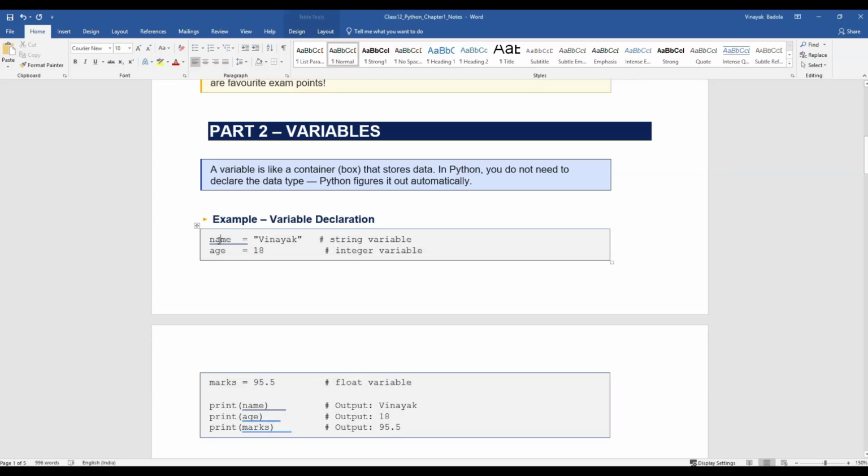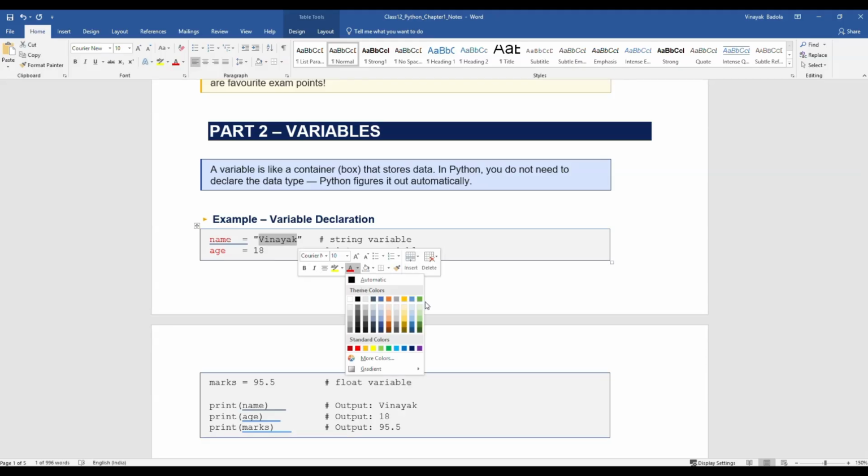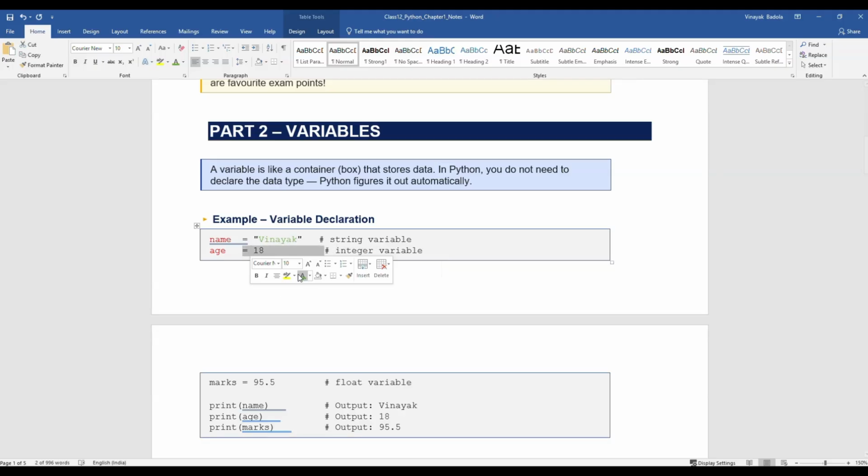Here I have highlighted the name and the age. These both are the variables, and the thing I have highlighted in green, Vinayak, is the data.